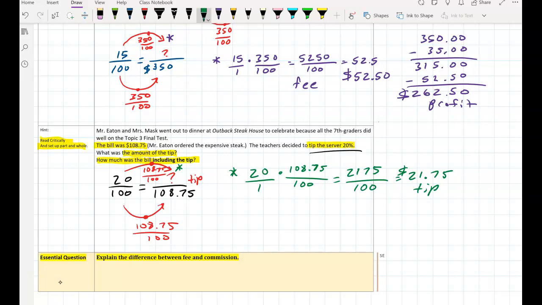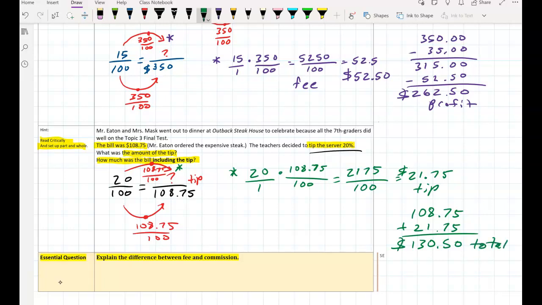So there we go. Now, how much was the bill including the tip? Well, we have to add that $21.75 to the bill. So 108.75 plus the amount of the tip, $21.75, and add those up, and that equals $130.50.